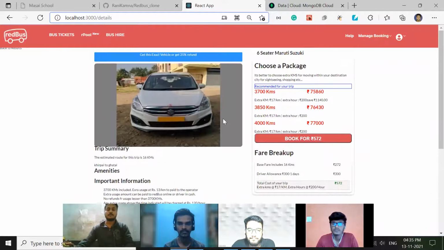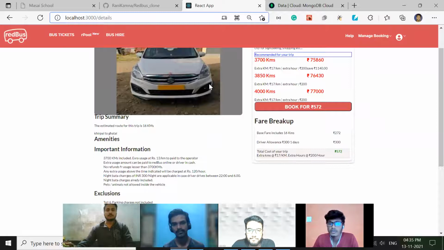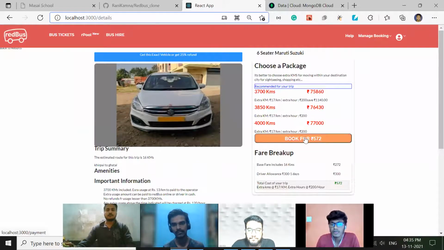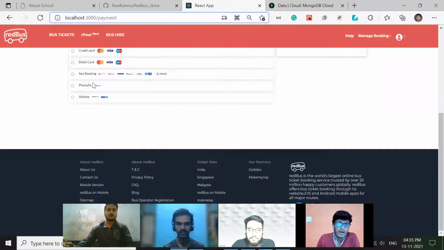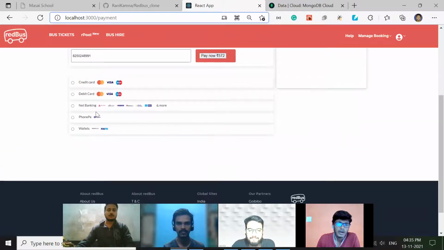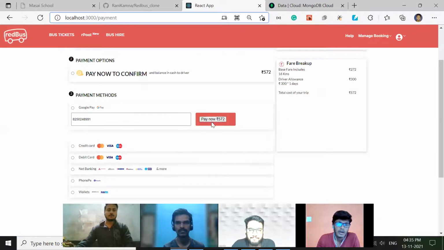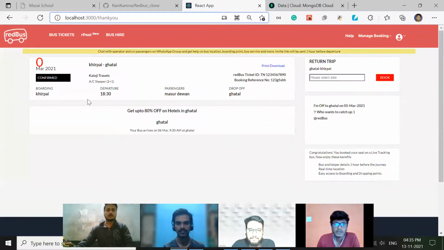Over to you, Pavan. Yeah, thank you, Mansoor. If the user wants to book a vehicle, just click on the book button. It will redirect to the payment page. Here we have different options like credit card, debit card, and net banking. If you want to pay, just click on the pay now button. It will redirect to the confirmation page. Here the ticket is confirmed and the user gets a reference ID.